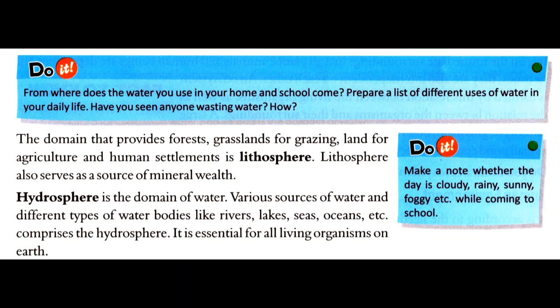It is essential for all living organisms on earth. So, can you imagine your life without water? Of course not. We cannot live without water. So this is very important for our life, and for the plants and animals' life also.